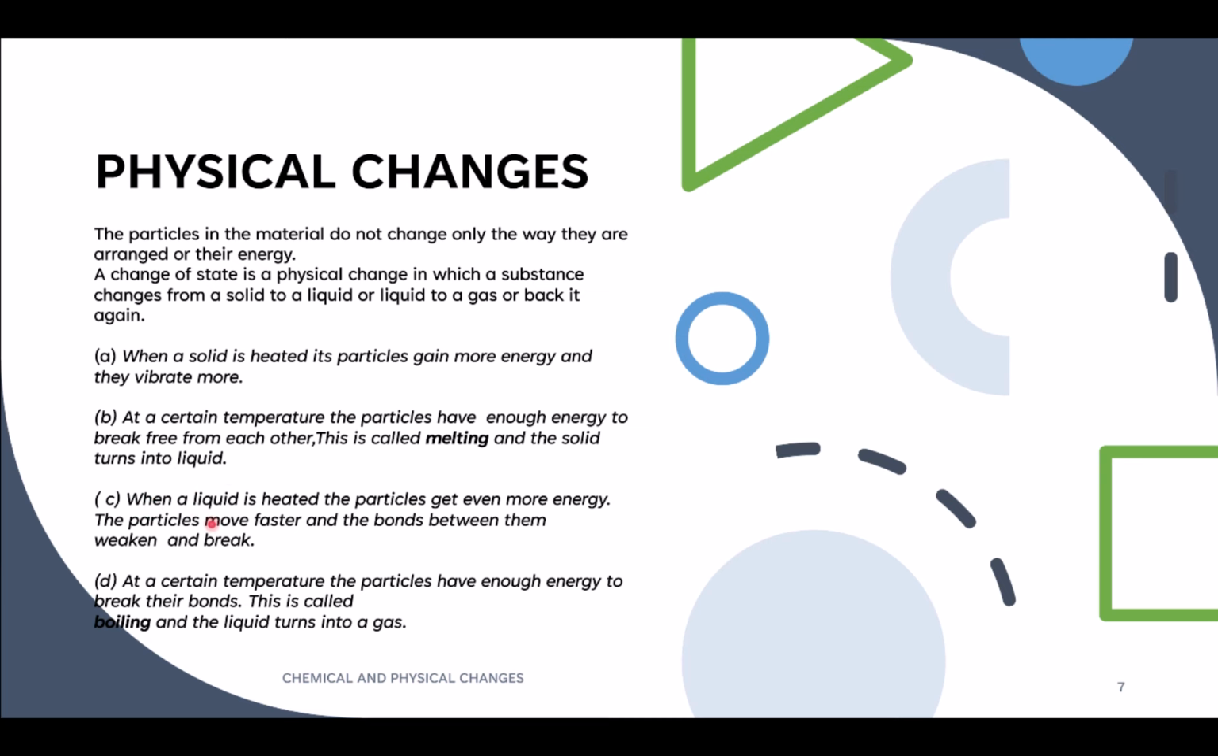Now when the liquid, the water, is heated, the particles get even more energy, and the particles now move faster and the bonds between them break. At a certain temperature, the particles have enough energy. If we heat it more, the bonds break and the particles are thrown very far apart, and this point is called boiling. The liquid is now turned into gas or steam.